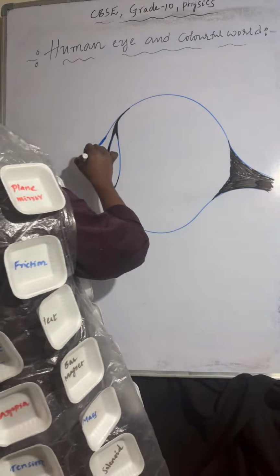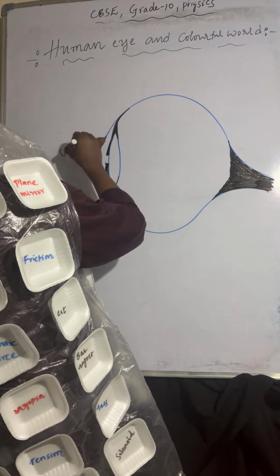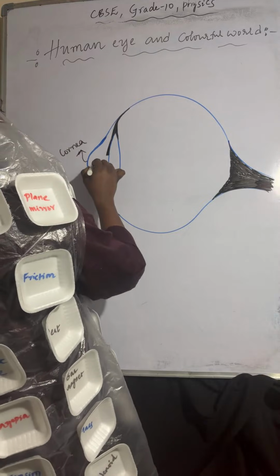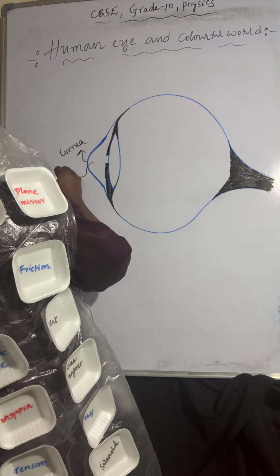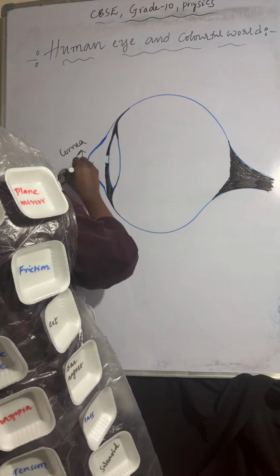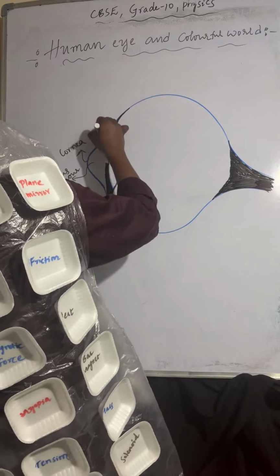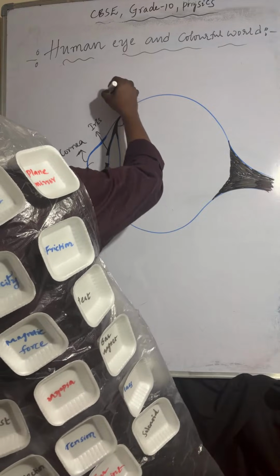So this is the cornea. And next one is the iris. This is the aqueous humor. And coming to the iris, ciliary muscles.